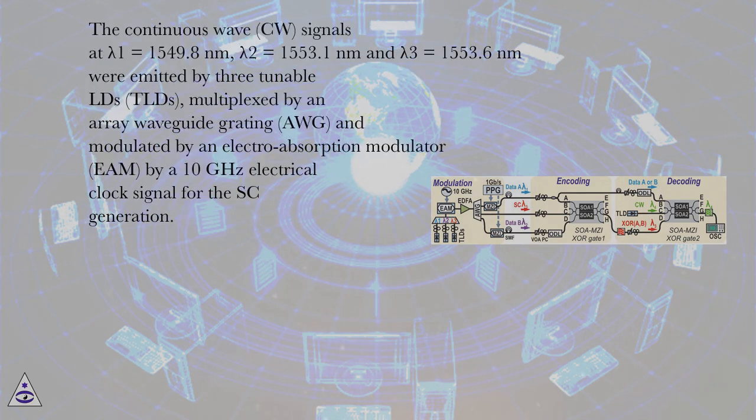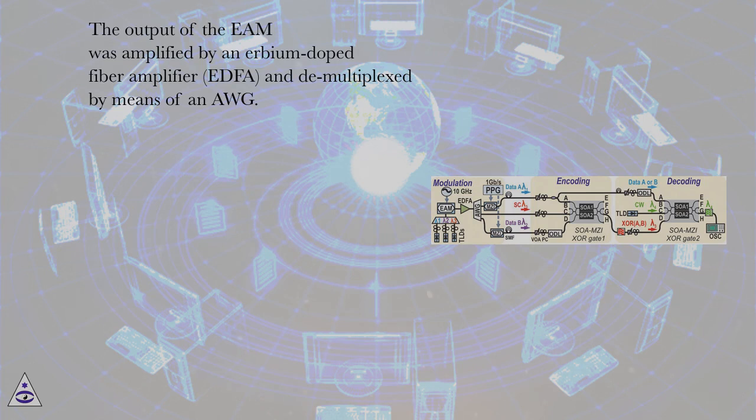The continuous wave, CW, signals at lambda 1 equals 1549.8 nanometers, lambda 2 equals 1553.1 nanometers and lambda 3 equals 1553.6 nanometers were emitted by three tunable LDs, TLDs, multiplexed by an array waveguide grating, AWG, and modulated by an electroabsorption modulator, EAM, by a 10 GHz electrical clock signal for the SC generation. The output of the EAM was amplified by an erbium-doped fiber amplifier, EDFA, and demultiplexed by means of an AWG.